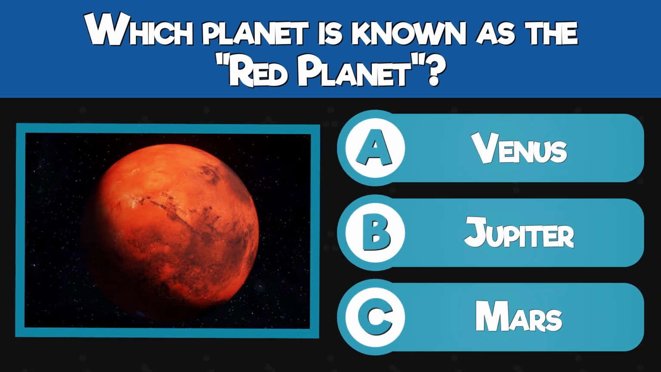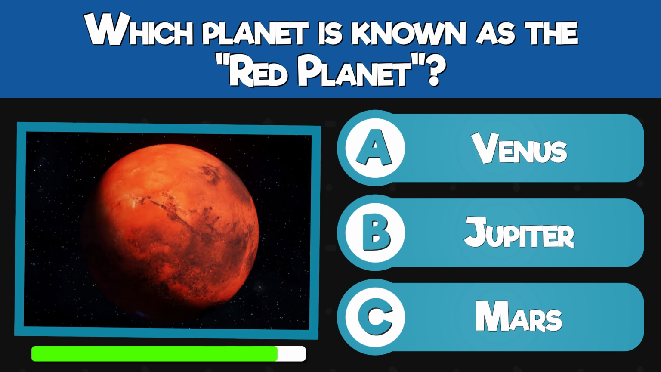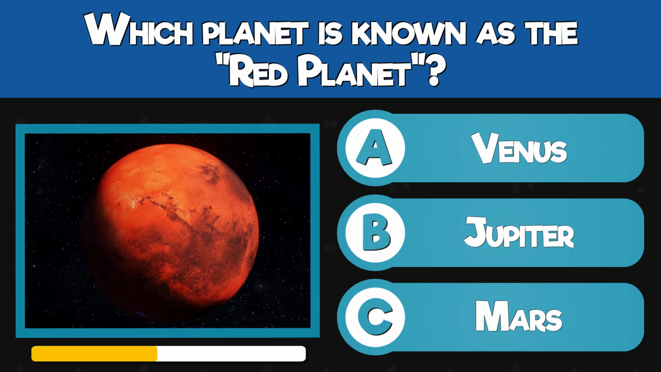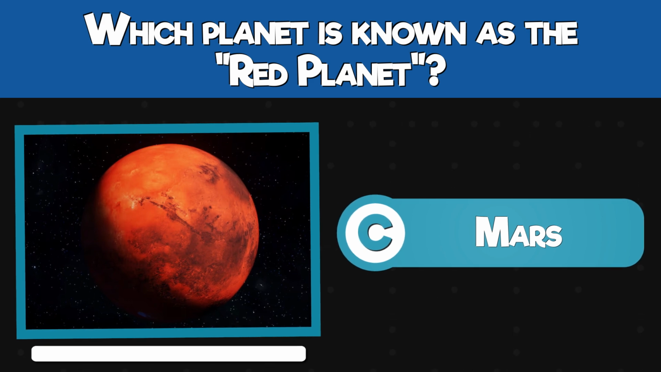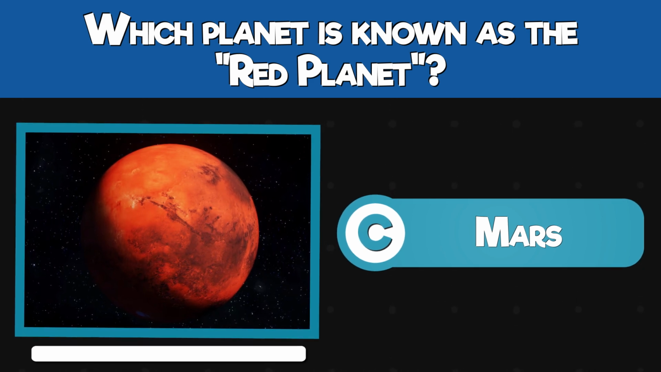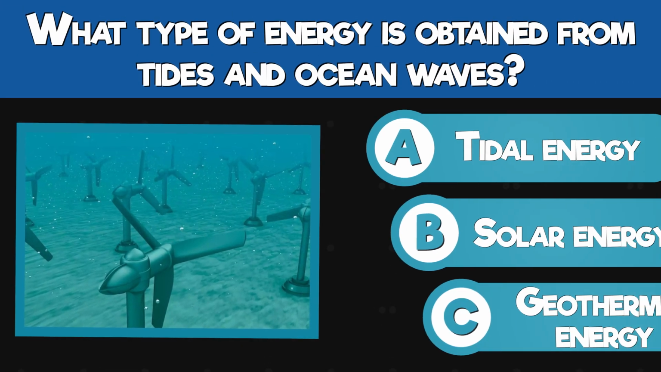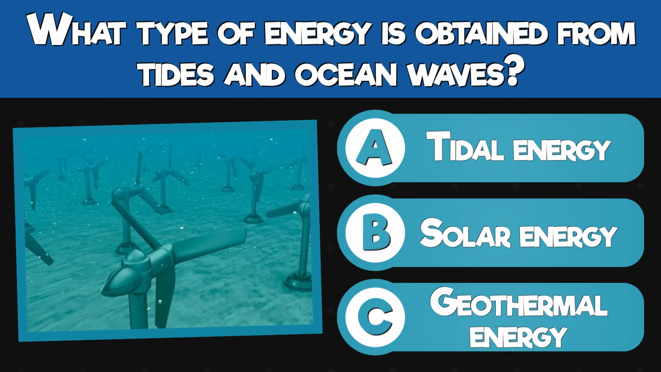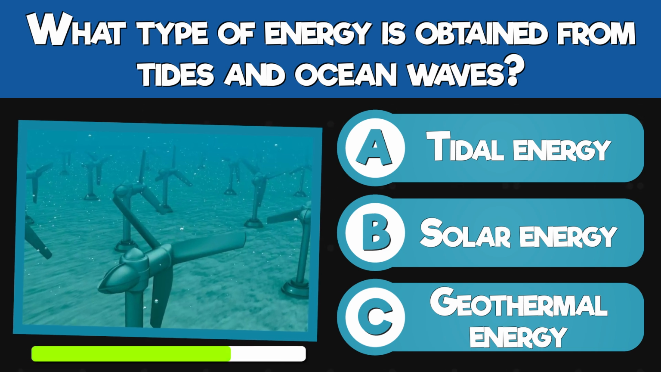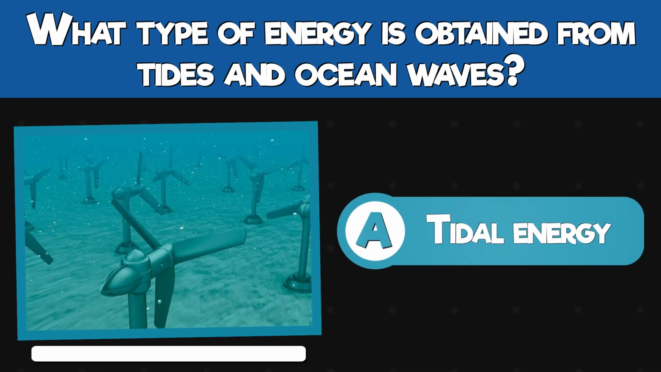Which planet is known as the red planet? Venus, Jupiter, or Mars? Mars. What type of energy is obtained from tides and ocean waves? Tidal energy, solar energy, or geothermal energy? Tidal energy.